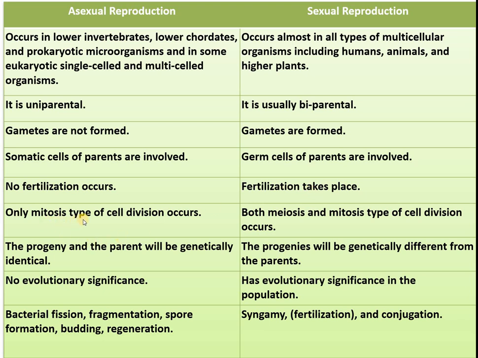Only mitosis type of cell division occurs; here both take place. No evolutionary significance. Asexual reproduction takes place by binary fission, fragmentation, spore formation, budding, and regeneration. In the case of sexual reproduction, it may be fertilization and conjugation.